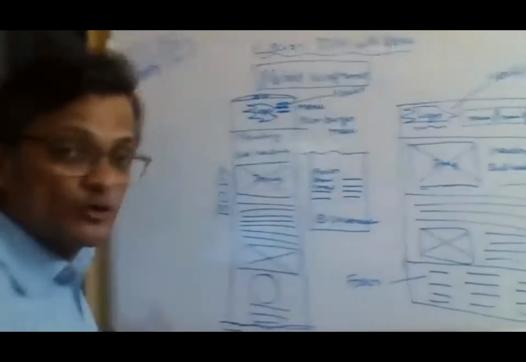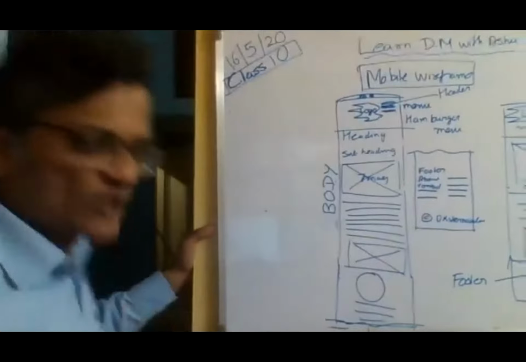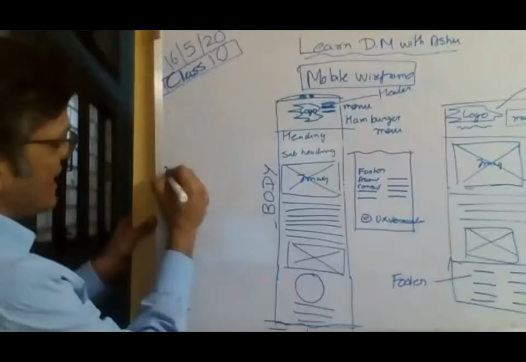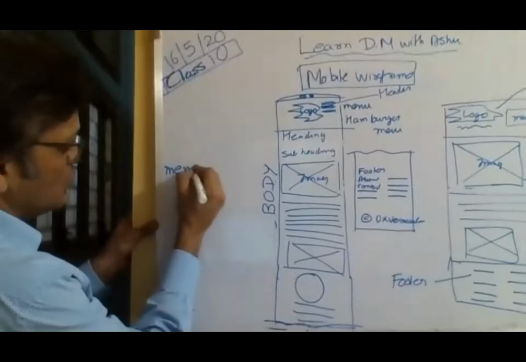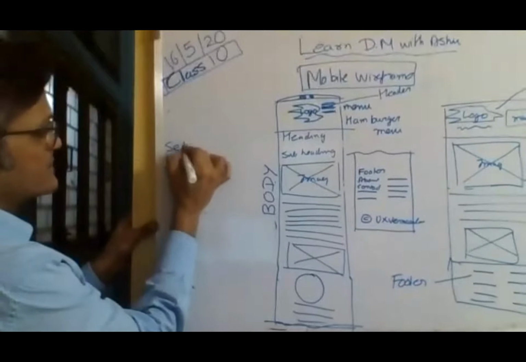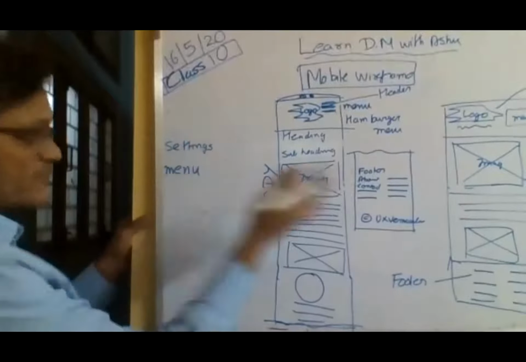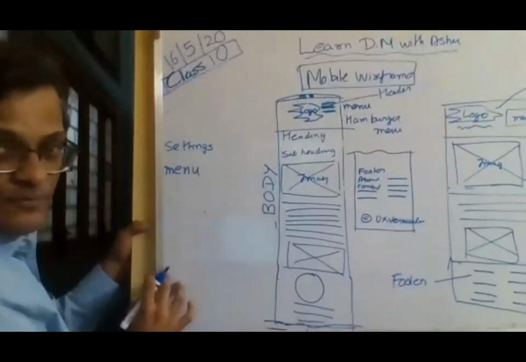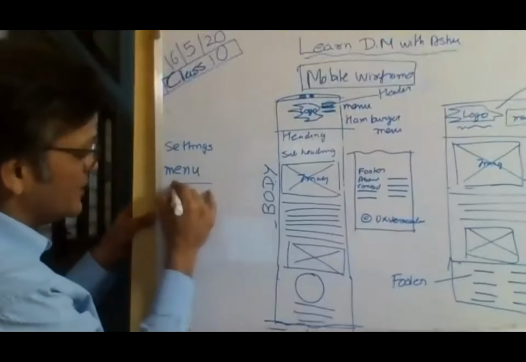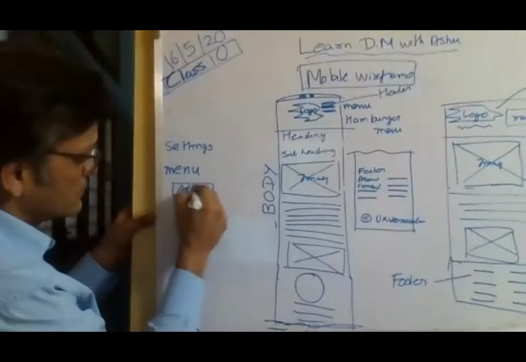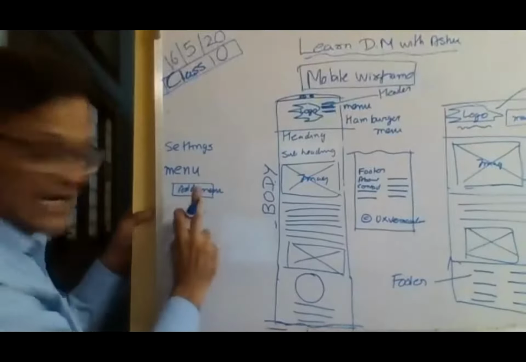This is the menu. I want to change it. Is it possible that I can have somewhere a setting for the menu? So I go in the settings. In the back end, I go to menu. I click on add menu.